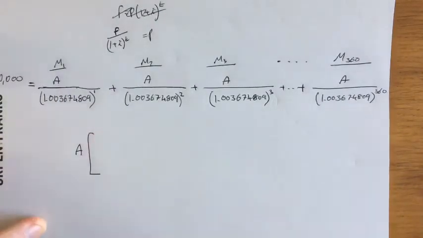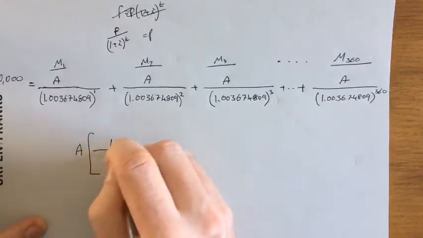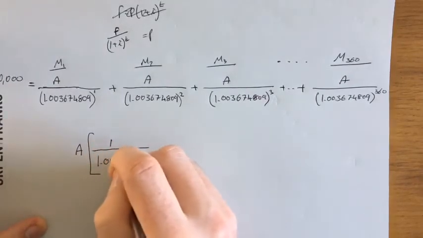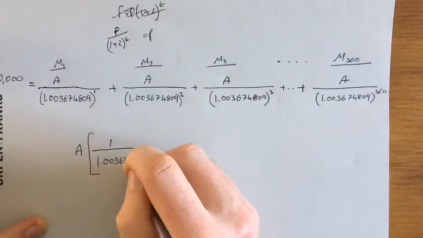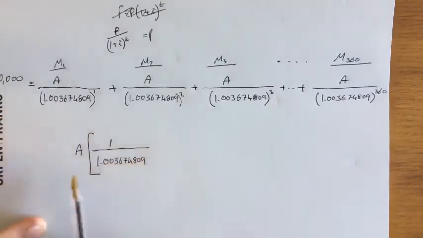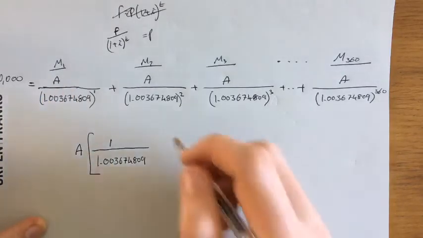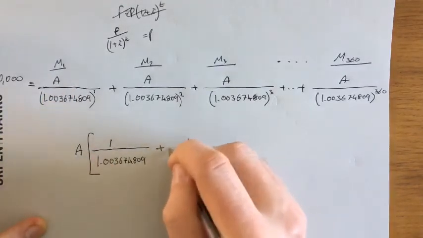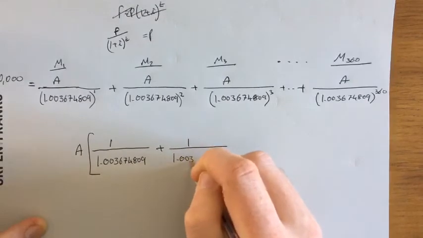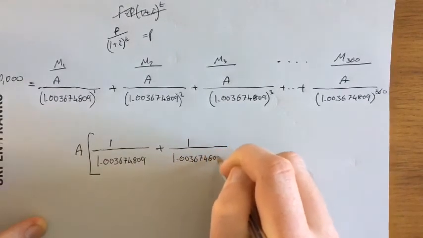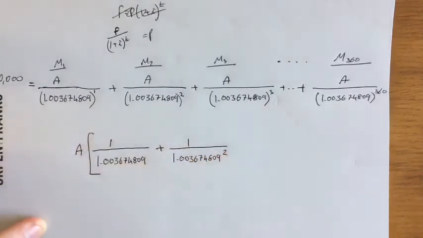So I can take out A. Now, if I take out A, just be careful. If I take out A, I'm left with 1 over 1.003674809. All right, because I still need to have something on top. I took out the A, but there still needs to be that down. Right, plus 1 all over 1.003674809. That would be squared.